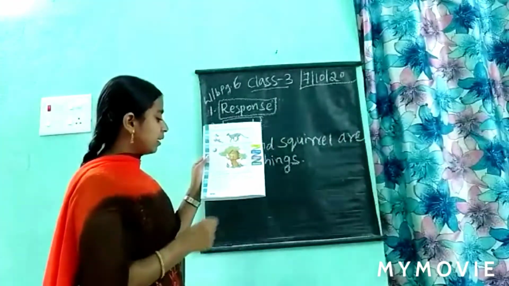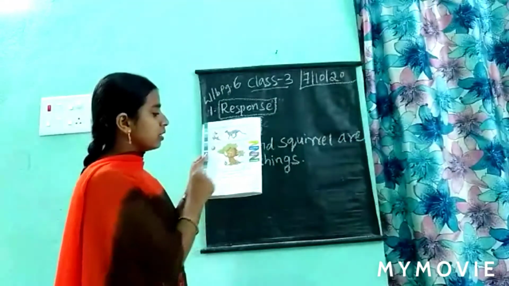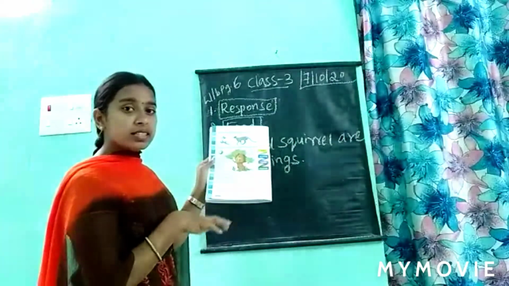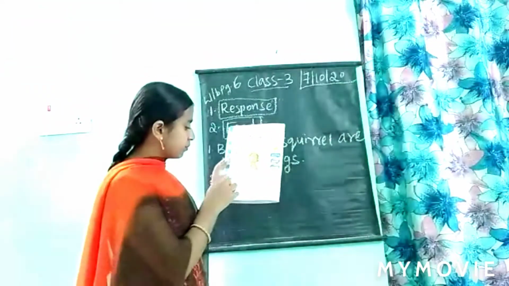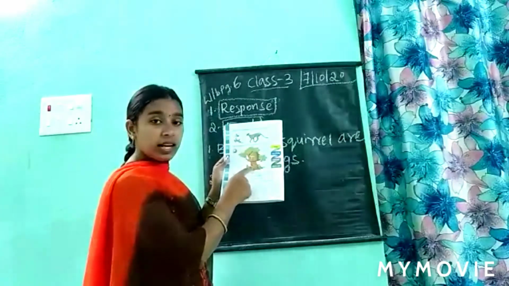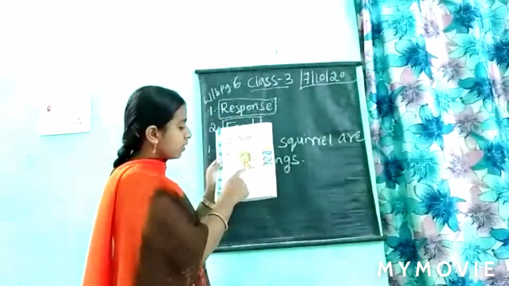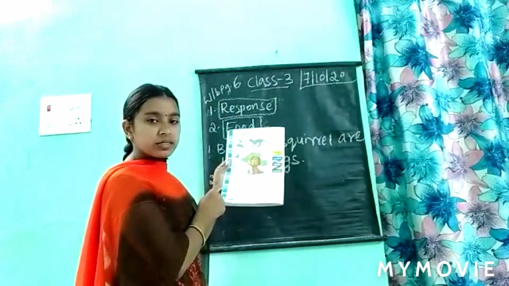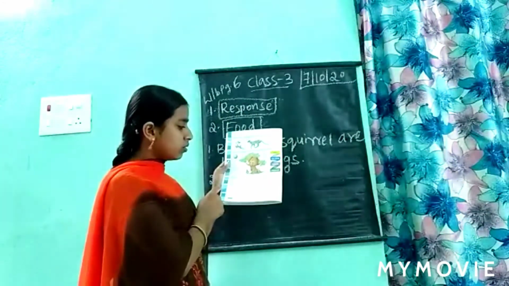Okay. Next one. Non-living things. In this picture there are non-living things also. We have to write the names of the non-living things there. So see here. The tire is there. House is there. Here the ladder. Ladder means nichina. Yes or no? Ladder is there. Okay, so they are non-living things. Yes or no? They are non-living things only, no?